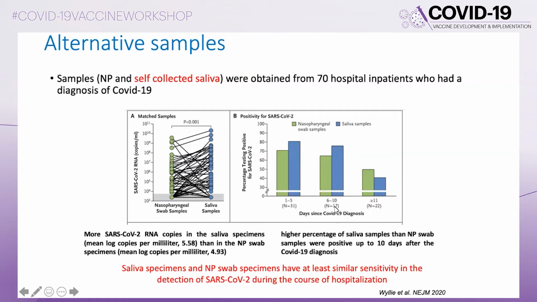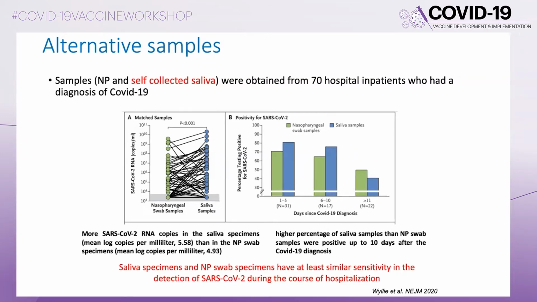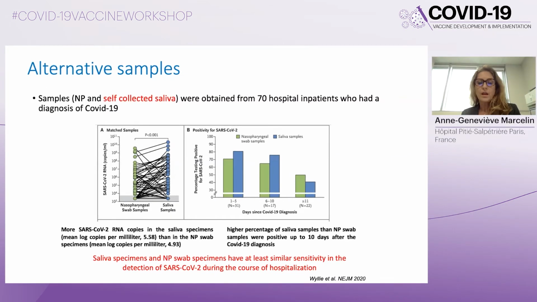And in addition, there was a higher percentage of saliva samples than nasopharyngeal swab samples positive up to 10 days after the COVID-19 diagnosis. So the conclusion of this study was that saliva specimens and nasopharyngeal swabs had at least similar sensitivity in the detection of SARS-CoV-2 during the course of hospitalization.